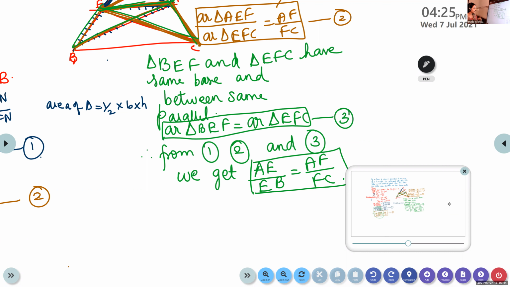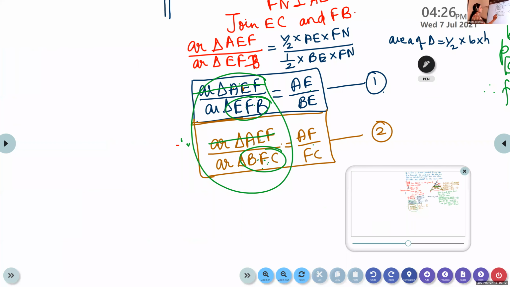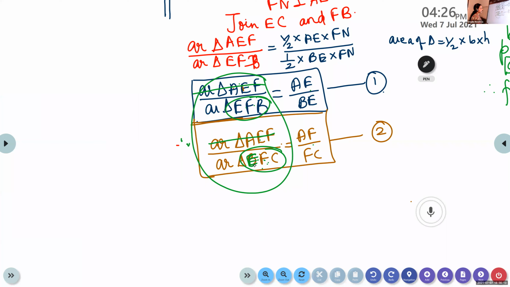Ma'am, will you repeat equation 2, because here and there it is different. Here it is EFC, there it is BFC. In equation 2, it is EFC. In the first equation, it is EFC only. EF is the common base there, isn't it?